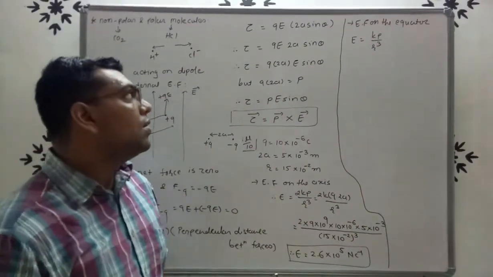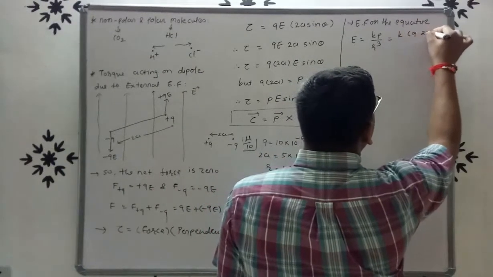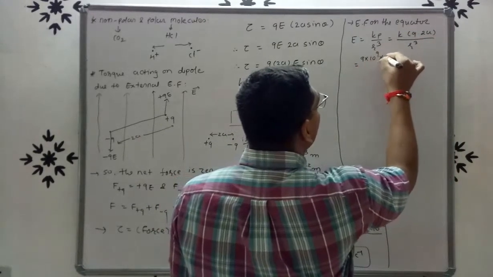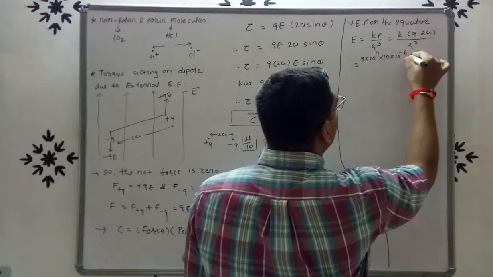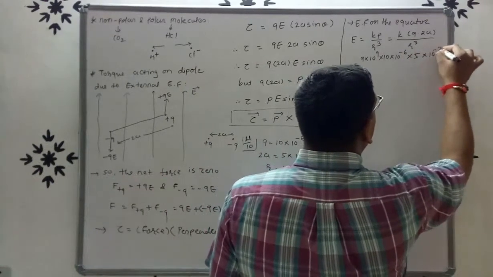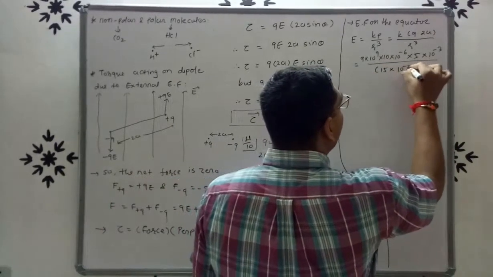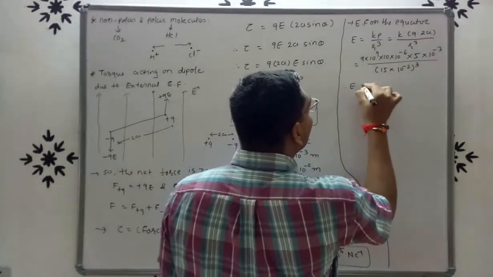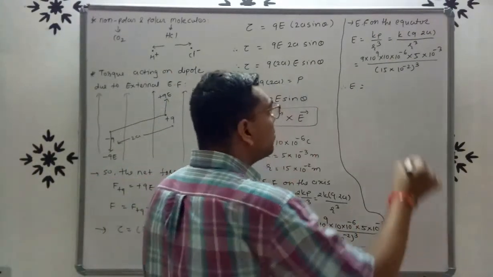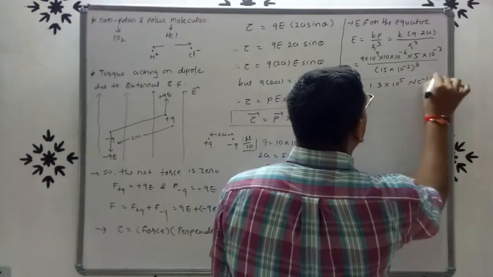So we know p is equal to q into 2a, so kq into 2a upon r cube. The value of k is 9 into 10 raised to 9, q is 10 into 10 raised to minus 6, value of 2a is 5 into 10 raised to minus 3, and value of r is 15 centimeters, so 15 into 10 raised to minus 2 whole cube. So we will get the electric field on the equator as 1.3 into 10 raised to 5 Newton per coulomb, right?